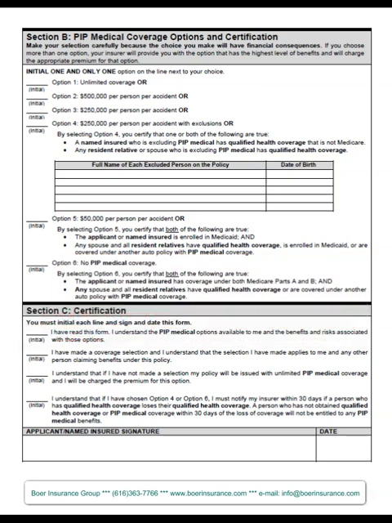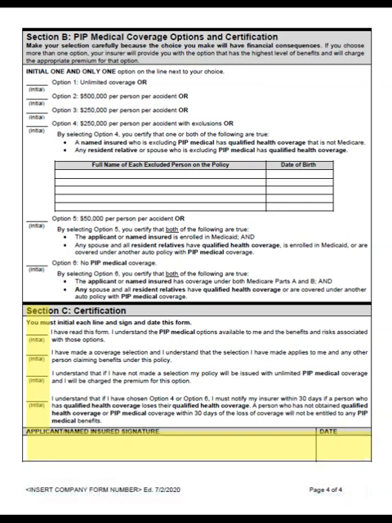And finally, in section C, you initial each of these lines, and then you sign down here and date in the bottom right corner. Once you've completed this form, please return it to your insurance company.